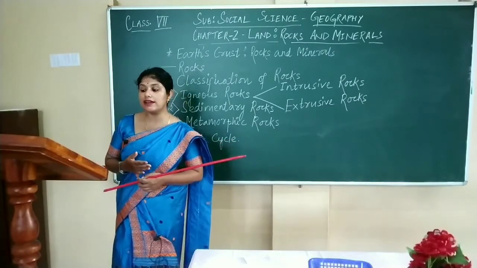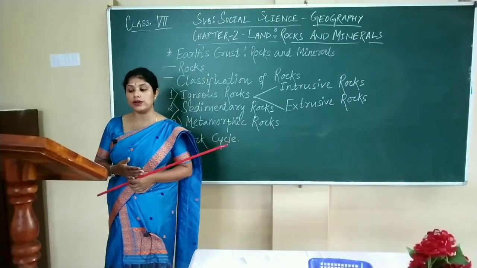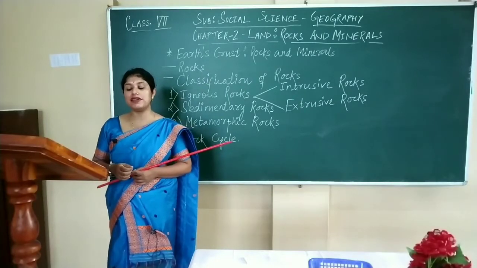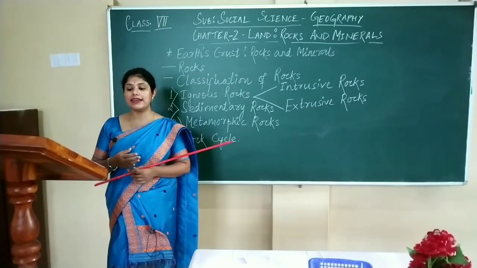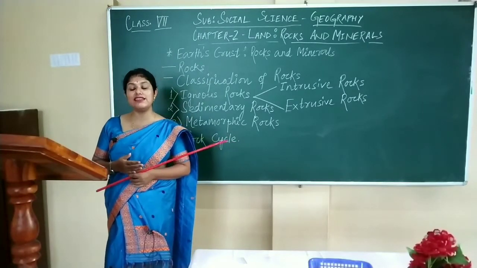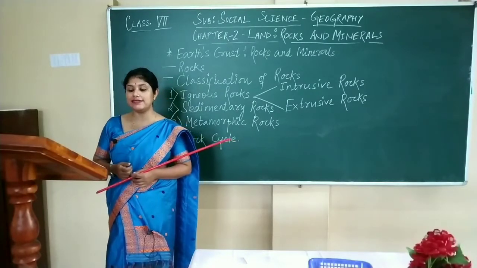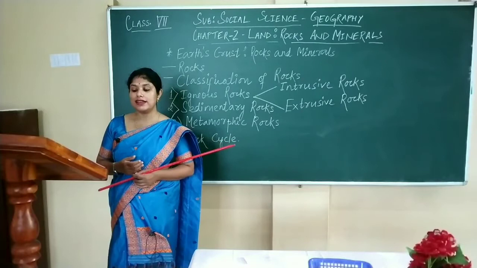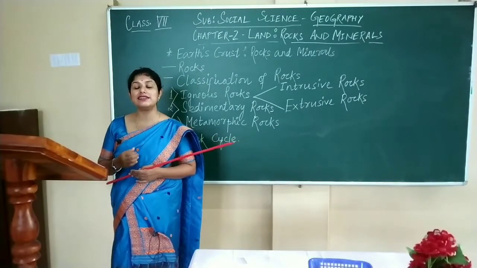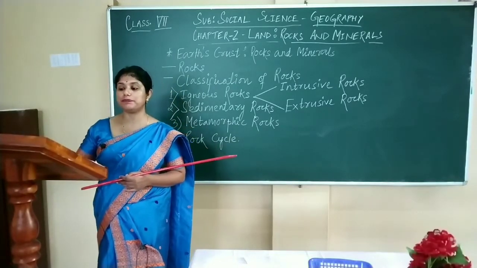So as rocks are constantly exposed to wind, rain, heat and cold, they get worn down. Sometimes they are washed away by streams or get blown away by wind. The smaller particles of these rocks are transported and deposited at distant places in the form of mud. When this mud gets compressed, rocks with layers are formed, which are known as sedimentary rocks.